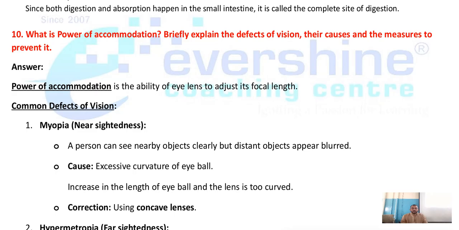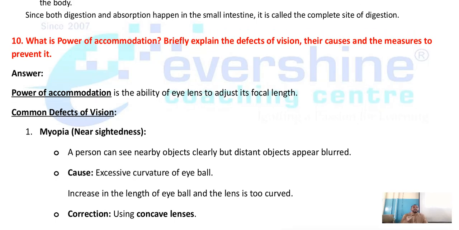Next, what is power of accommodation? 100%. Write and keep in the bond paper. This question will be there.